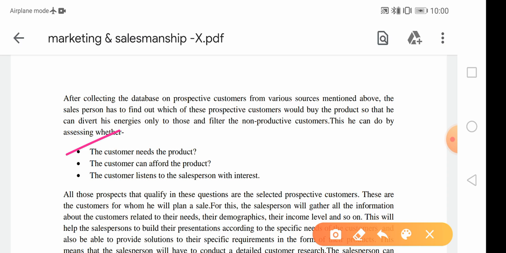Second, if a salesperson can judge that the customer can afford that product. Third, the customer listens to the salesperson with interest. If the customer doesn't show these qualities, then we must say that type of customers are non-productive customers and they are wasting their time.